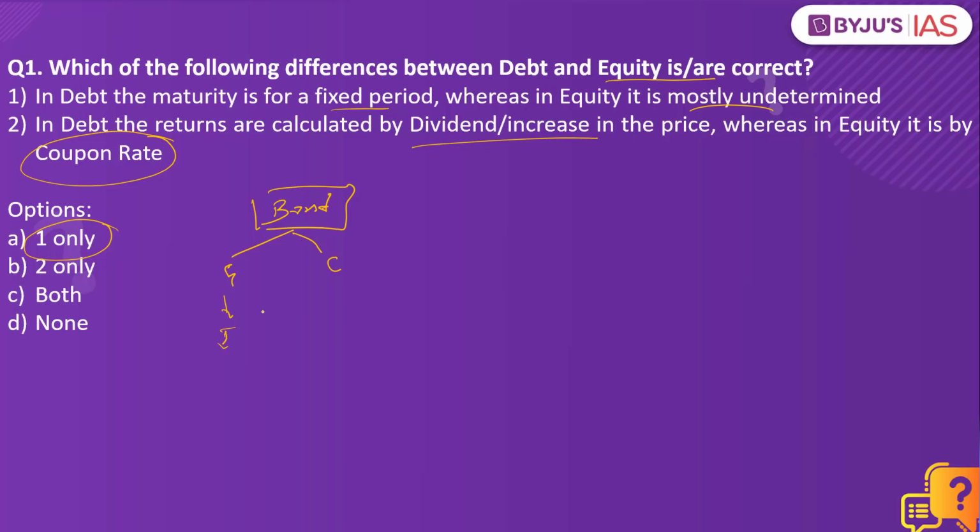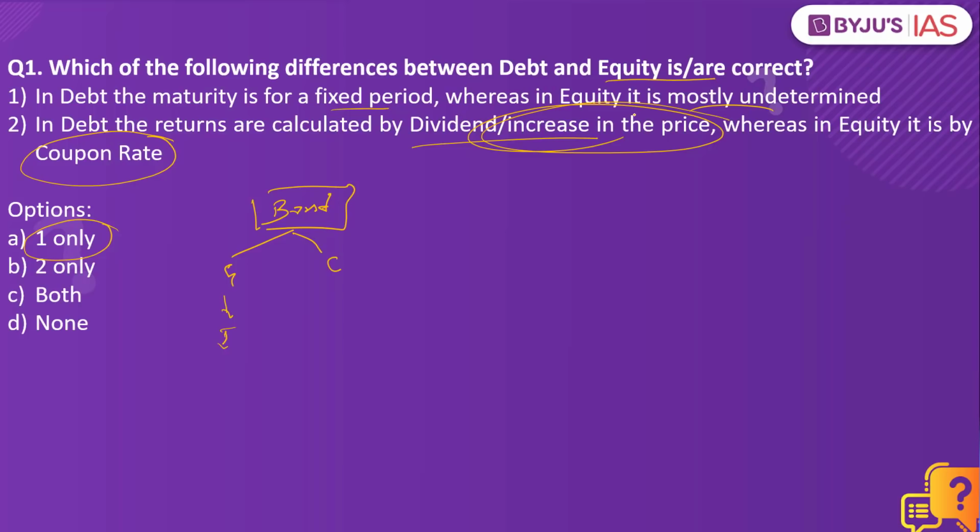And when it comes to equity, what is an equity? Let's say we have one of the companies. In the present situation, let's take the example of Zomato. What will Zomato do? It will be registered with the SEBI. It will go to SEBI, give all the red herring prospectus and all the documents, and so on and so forth. And ultimately, it will ask the people for some money. So it will go public in nature. So when it is equity, the person who is taking the share or the stock will get the dividend, or there will be an increase in the price as well.